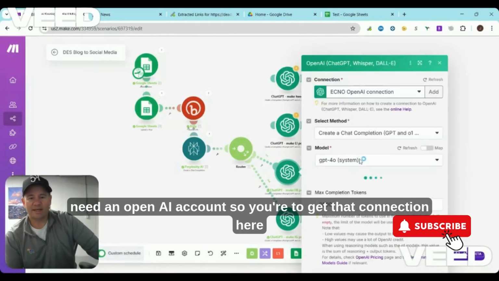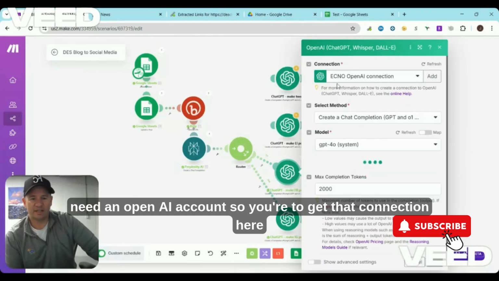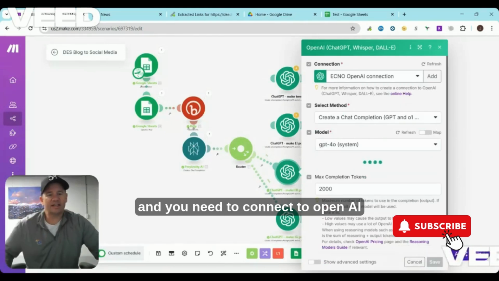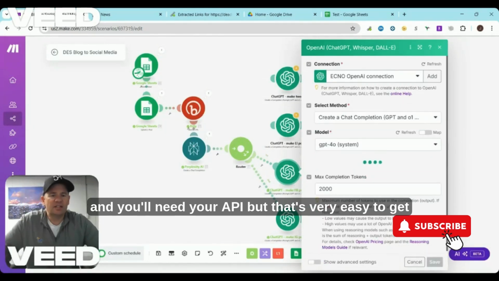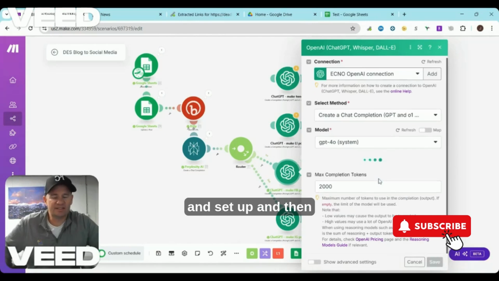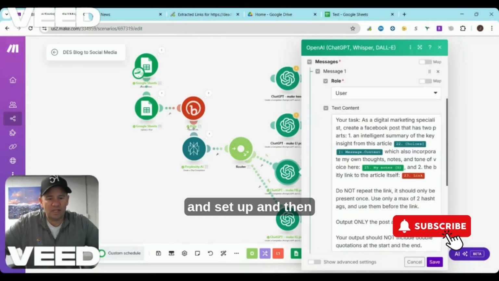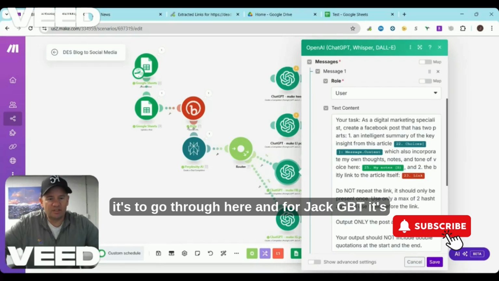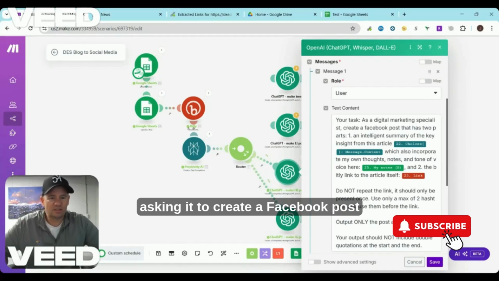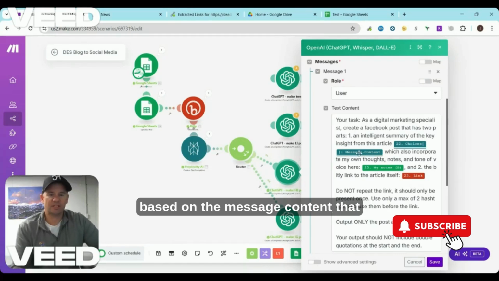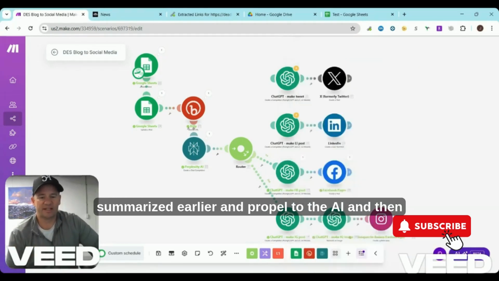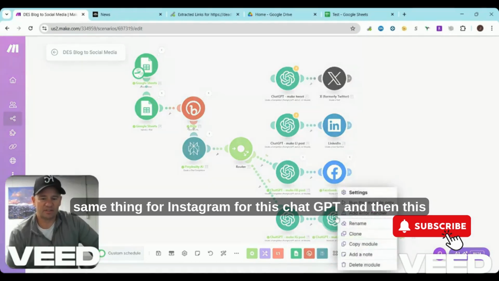Again, you need an OpenAI account, so you're going to get that connection here, and you need to connect to OpenAI, and you'll need your API, but that's very easy to get and set up here. And then for ChatGPT, it's asking it to create a Facebook post based on the message content that we summarized earlier in Perplexity AI. And then the same thing for Instagram for this ChatGPT.